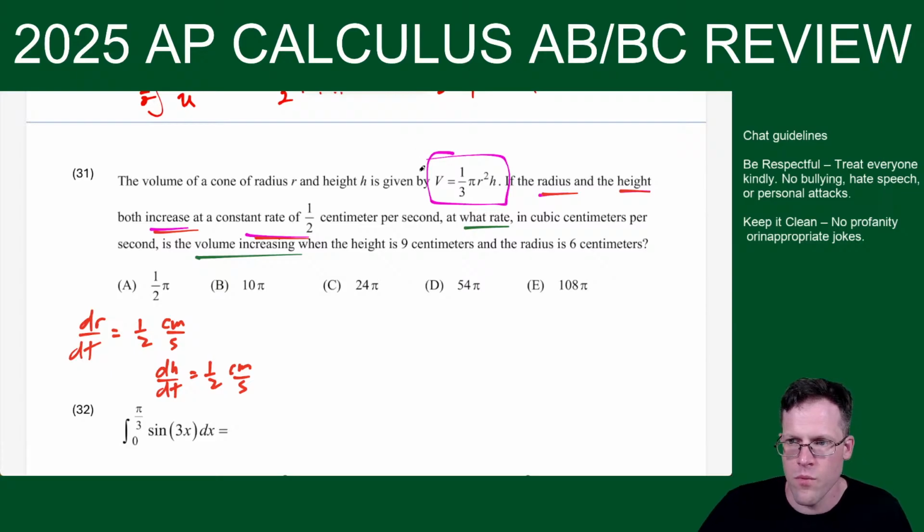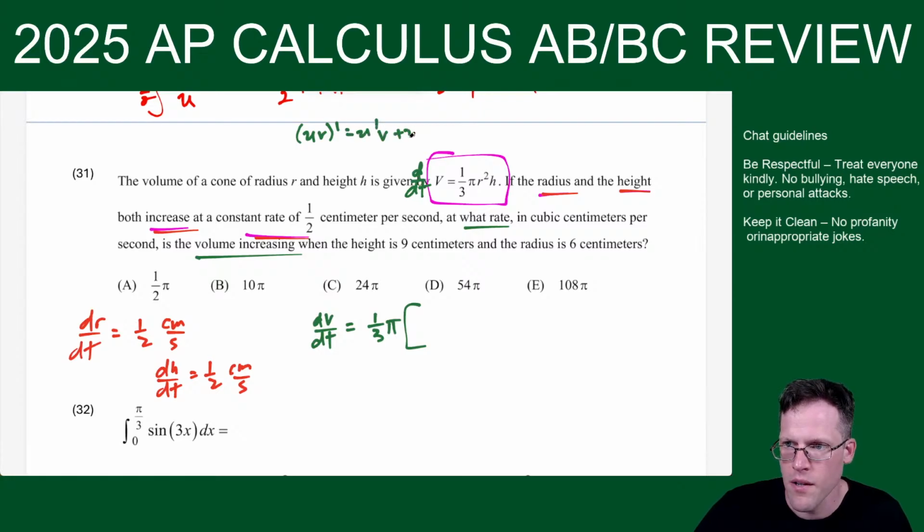Okay, so this one we're going to be deriving with respect to time. So we're going to go dV dt equals 1/3 pi is constant, so I leave it outside. And now I'm using product rule. (uv)' is u'v plus uv'. Okay, so I'm treating r squared as u and h is equal to v. So u prime is 2r dr dt.